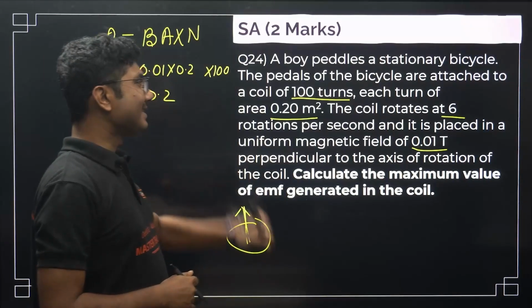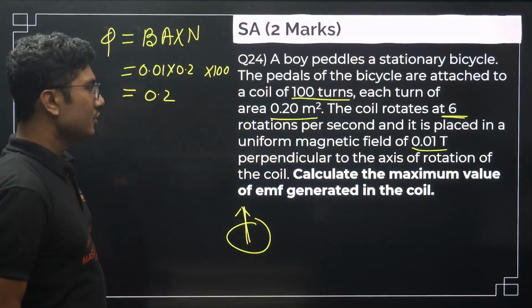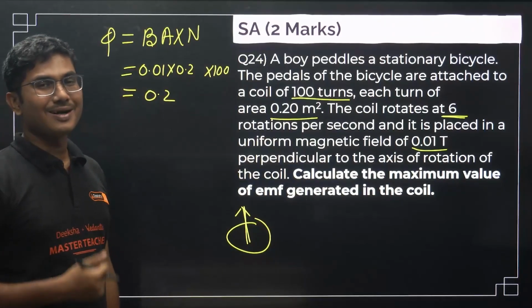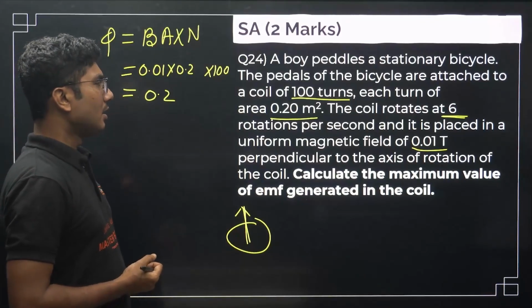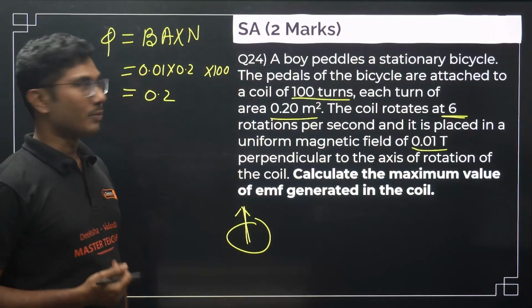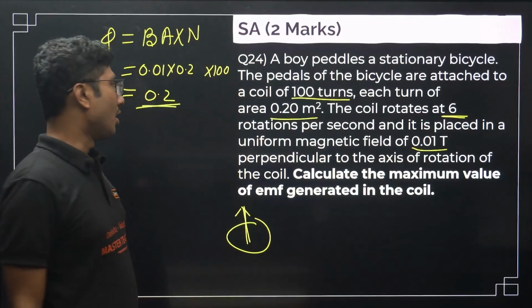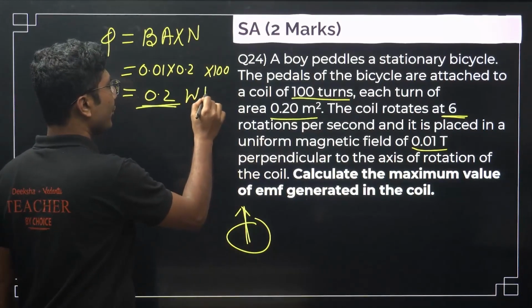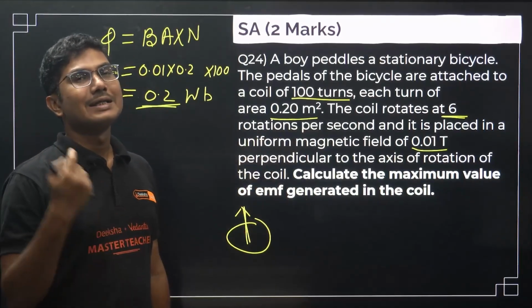Now it says that it rotates at 6 rotations per second. So in one rotation, how much time does it take? Each rotation, the flux linked is 0.2 Weber. So 6 rotations per second, in 1 second it rotates 6 times.